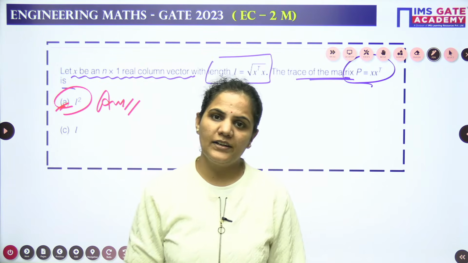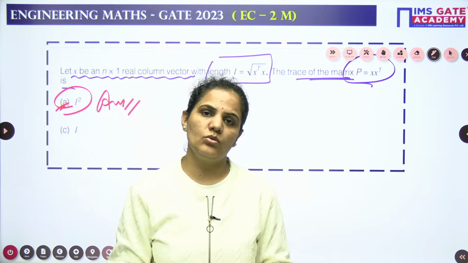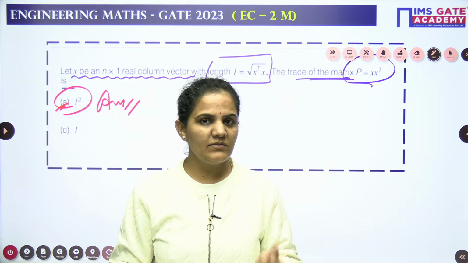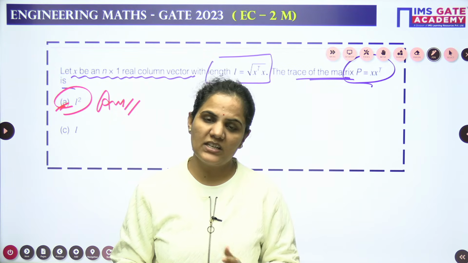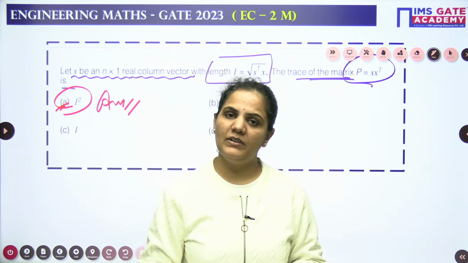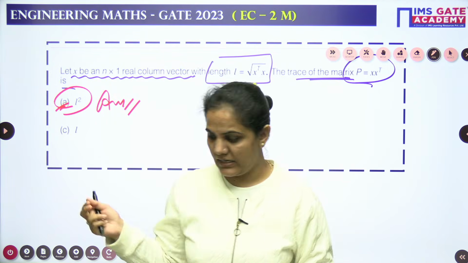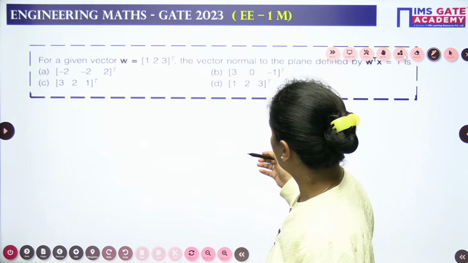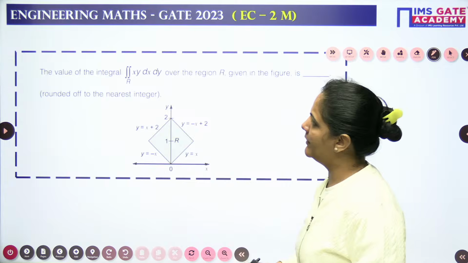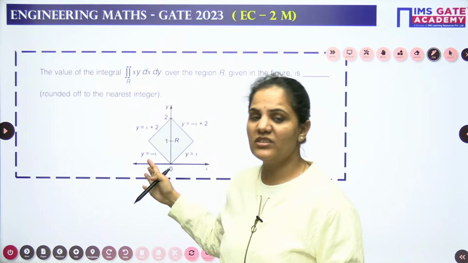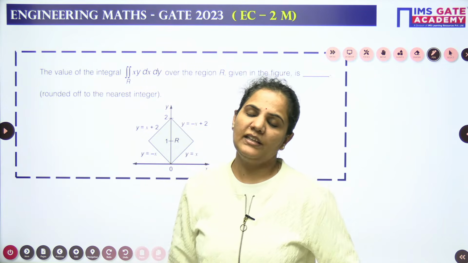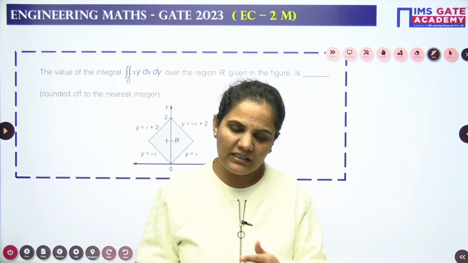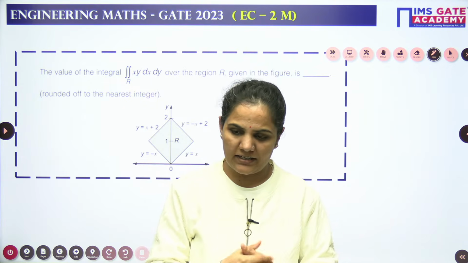So I hope this is clear to everyone. We have more questions to go. In tomorrow's session, again we will continue from the 2023 questions only. That time we will start from the EC. I think we have one or two more questions from the EC. Yeah, this is a good question. And then we will go with the electrical branch questions also. So in tomorrow's session, I will start from this question and then we will go with the electrical and the other branches also one by one.